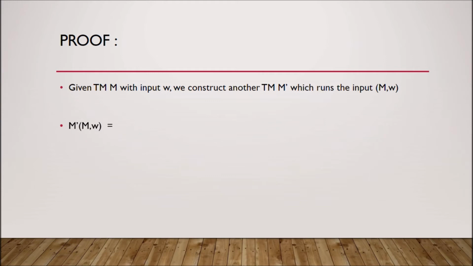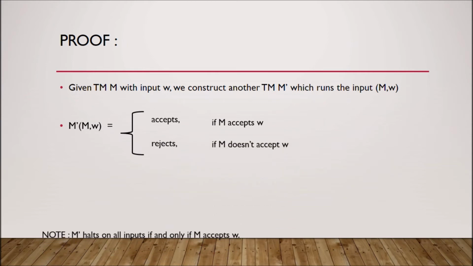So this is the arbitrary Turing machine M prime with input MW. It accepts if the Turing machine M accepts input W. It rejects if M doesn't accept the input W.